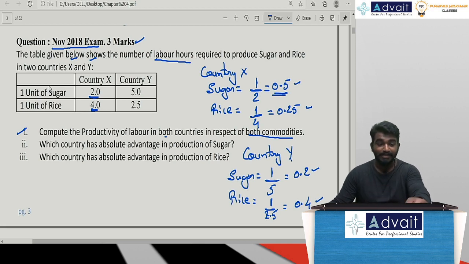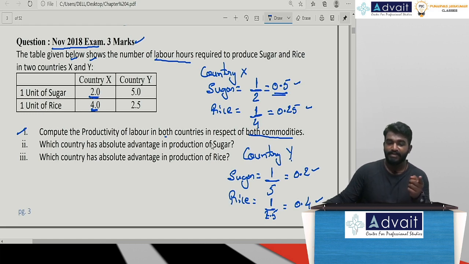Now leave the first question. The second question, by just reading it, you can answer it properly. See here, which country has an absolute advantage in the production of sugar? They have given the number of labor hours.